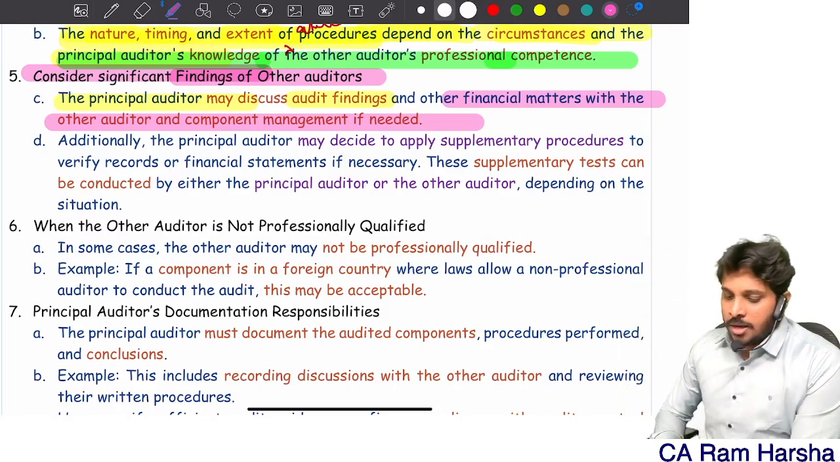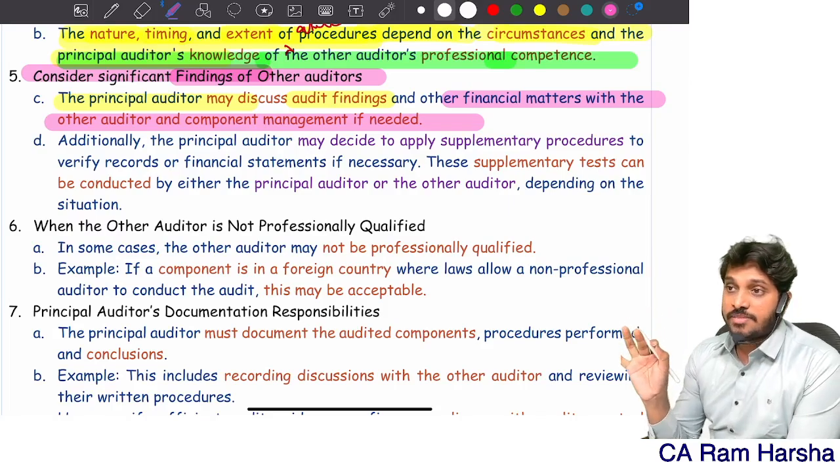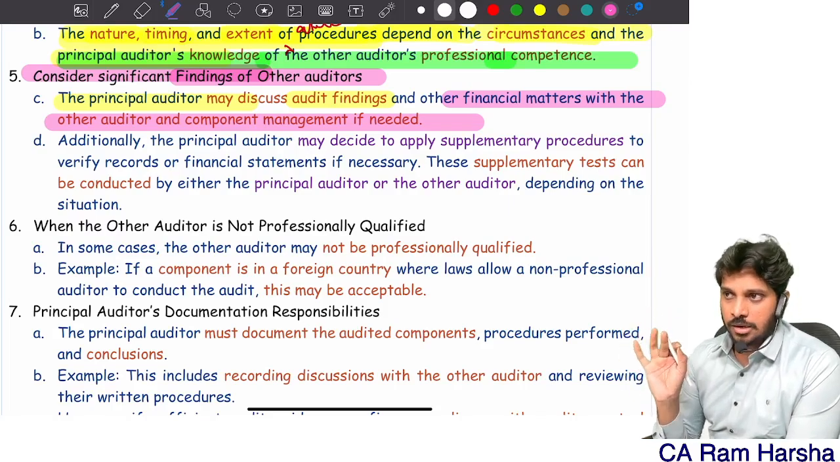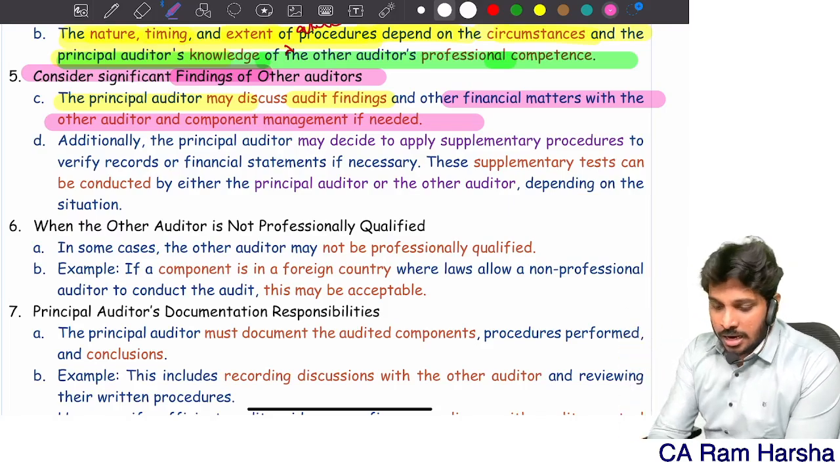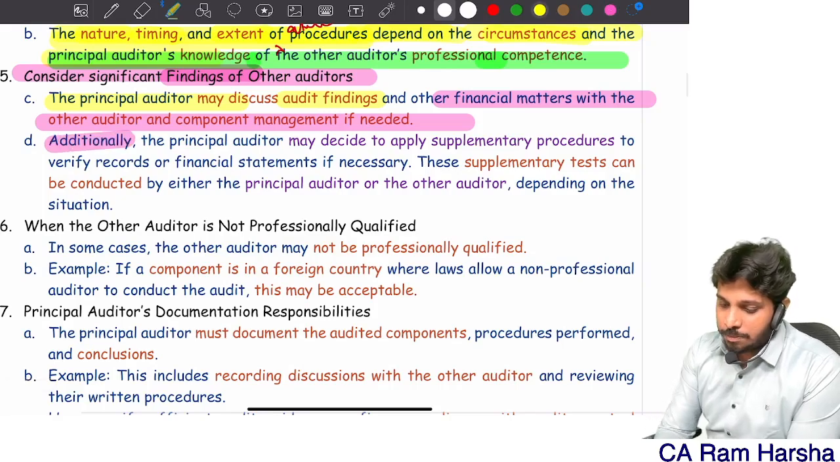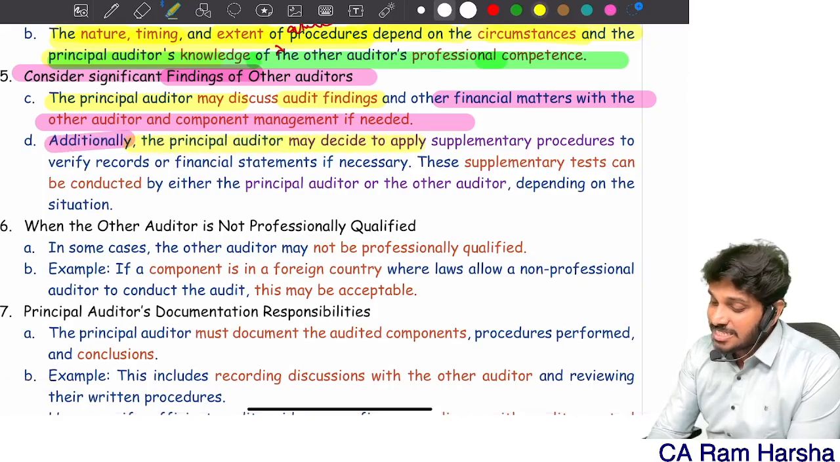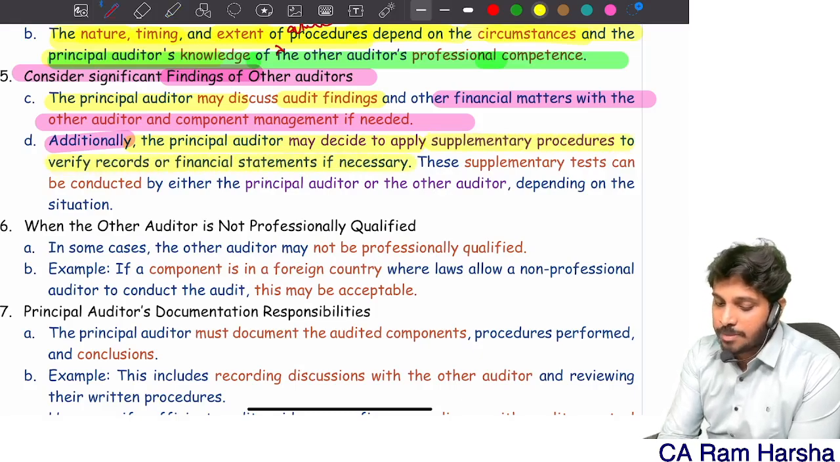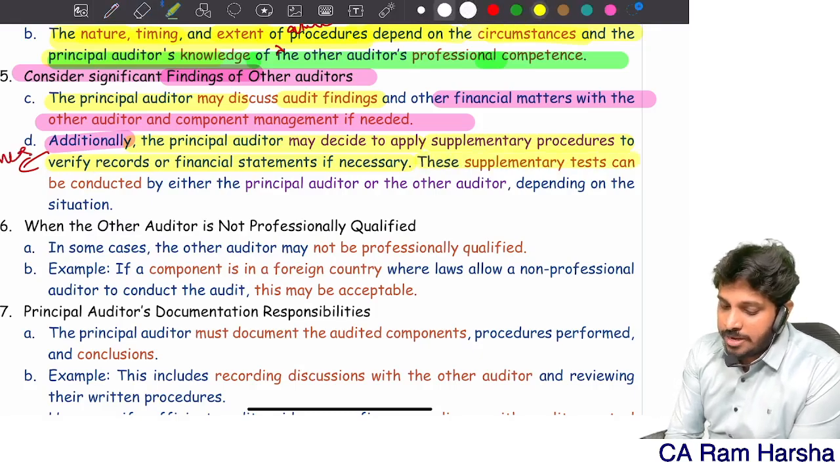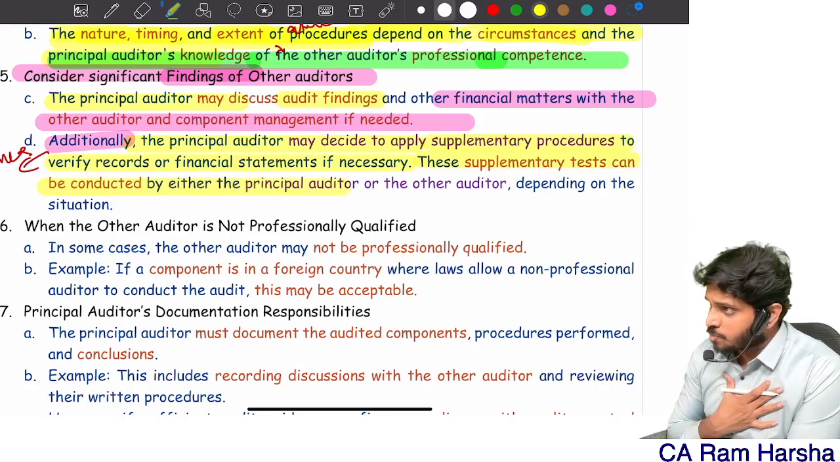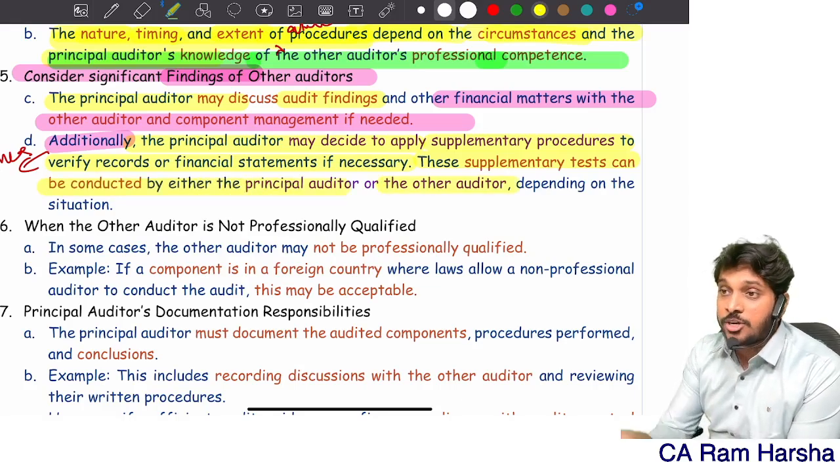Don't worry. So, if at all there is a significant finding in the other auditor's work, discuss with him, discuss with component management and try to resolve it. Next, additionally, the principal auditor may decide to apply supplementary procedures to verify records or financial statements if necessary. MCQ. These supplementary tests can be conducted either by the principal auditor, or I can tell the other auditor to do the supplementary testing.